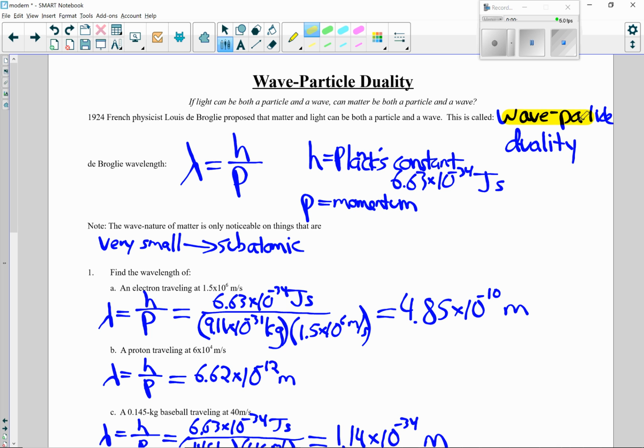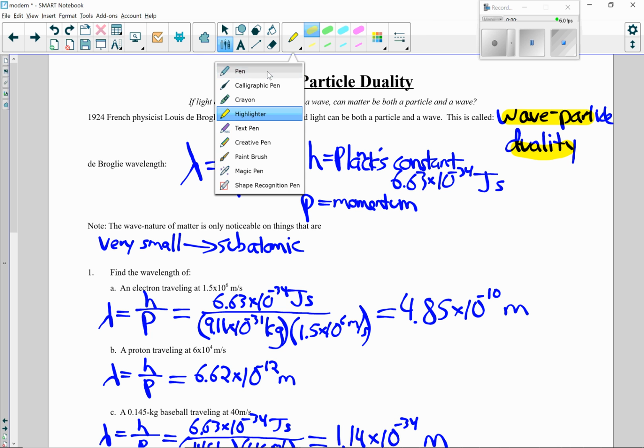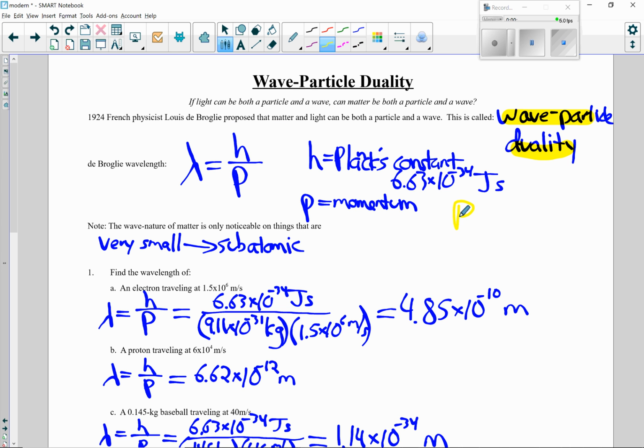Well, let me highlight that. Here we go. Okay. The de Broglie wavelength is lambda equals h over p, where lambda is our wavelength, h is Planck's constant, and p is momentum, and you can use the equation for p. P equals mv. P equals mv. Okay.